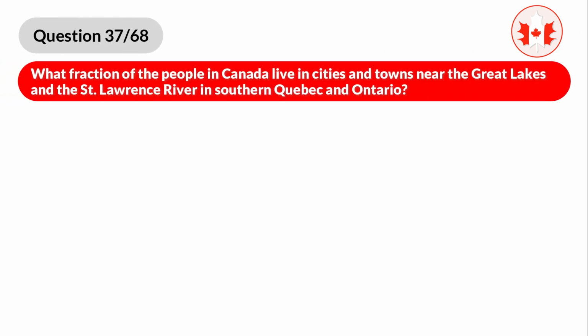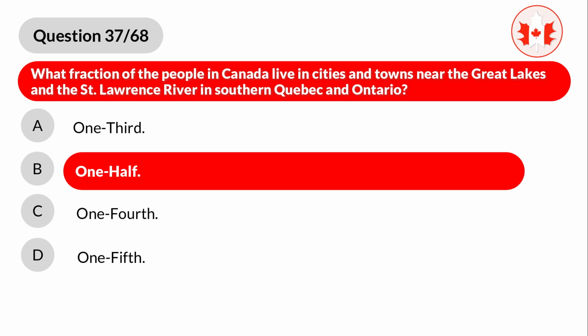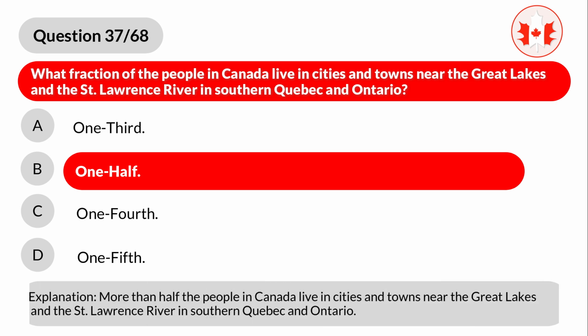Question 37. What fraction of the people in Canada live in cities and towns near the Great Lakes and the St. Lawrence River in southern Quebec and Ontario? A. 1/3. B. 1/2. C. 1/4. D. 1/5. Correct answer is B. 1/2. Explanation. More than half the people in Canada live in cities and towns near the Great Lakes and the St. Lawrence River in southern Quebec and Ontario.